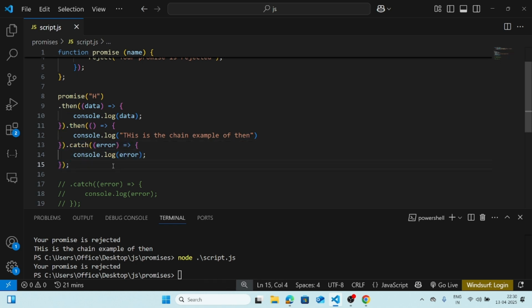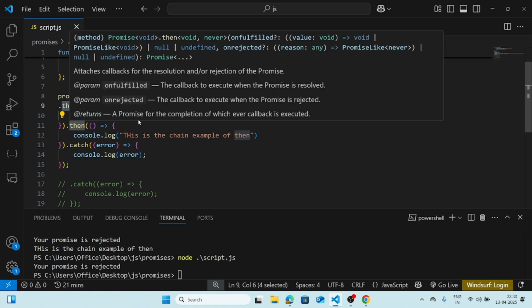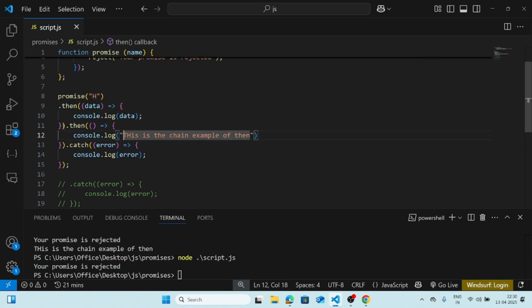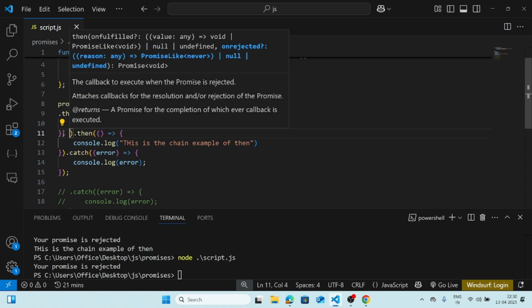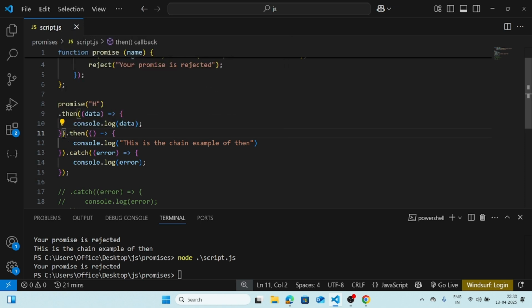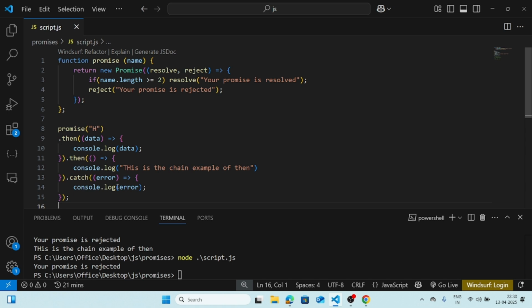Okay, remember that then can also handle the error part. The only difference is that at first you will have to give the resolve handler, and then with a comma give the error handler, the reject handler. Okay, nothing else. So this is the promise and its basic concepts.